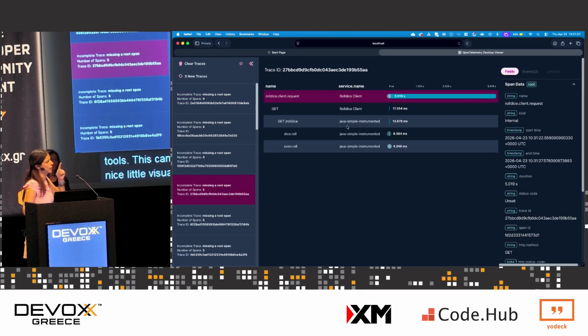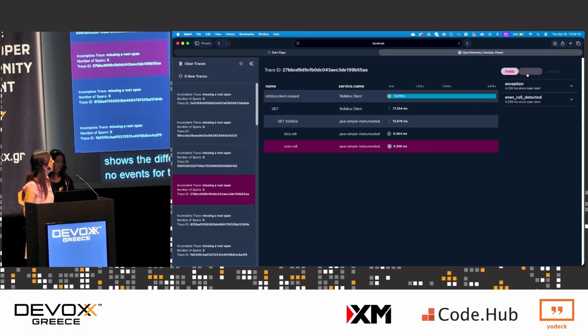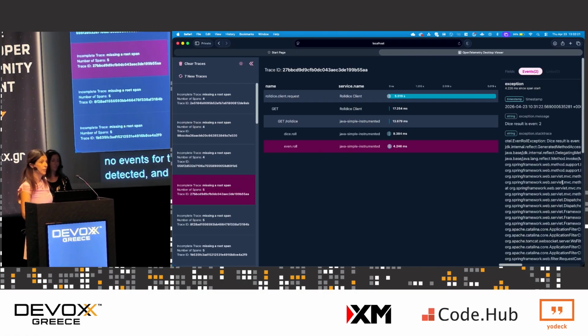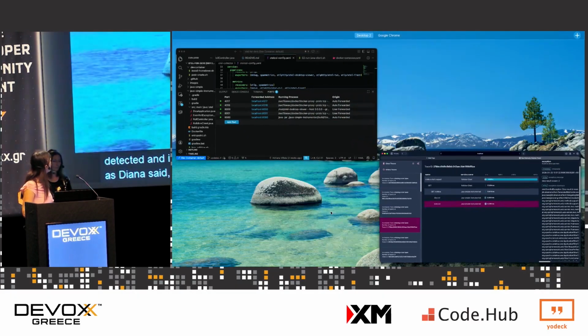OTel TUI has that as well. I forgot to show that part, but it does have that. And these are the different spans that make up your trace. So you click on a span, and it shows the different attributes for your span data. It's got this thing called events. There are no events for this one, but there are 2 events here. And if we go over here, event role detected, and there was an exception, so you get to see the stack trace. But as Diana said, this only does traces, so not super useful to us.